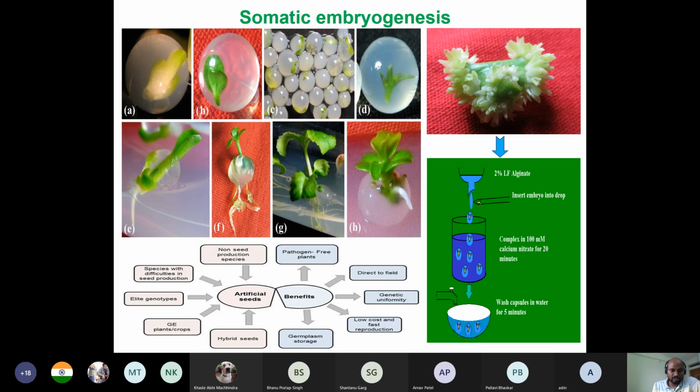And also artificial seeds, so these are pathogen free and directly usable. So there are some importance of this thing.